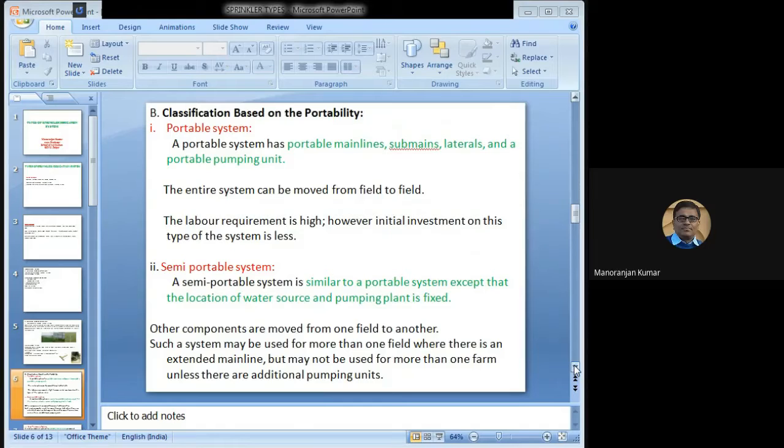In the portable, all things are portable, but in the semi-portable, all things are portable except the pumping plant. Pumping plant is fixed. Other components are moved from one field to other field. Such a system may be used for more than one field where there is an extended main line, but may not be used for more than one farm unless there are additional pumping units.